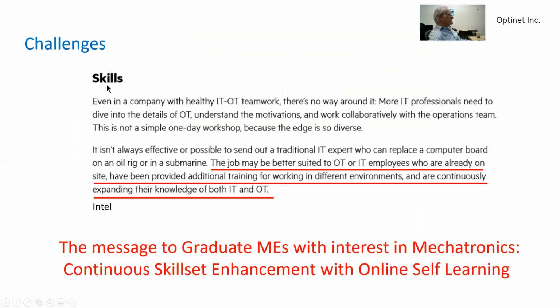The skill sets that are expected from a mechanical engineer when they are taking action as operational technologies is such that they will be familiar with the IT decision process and take integral part of it. And the message to graduate AMEs with interest in mechatronics is to continuously learn skill set enrichment through online self-learning.